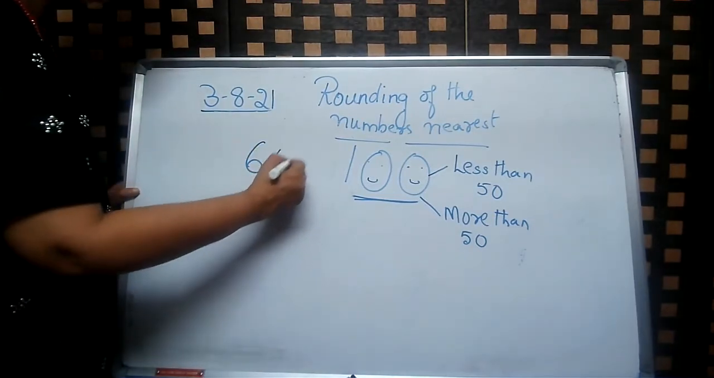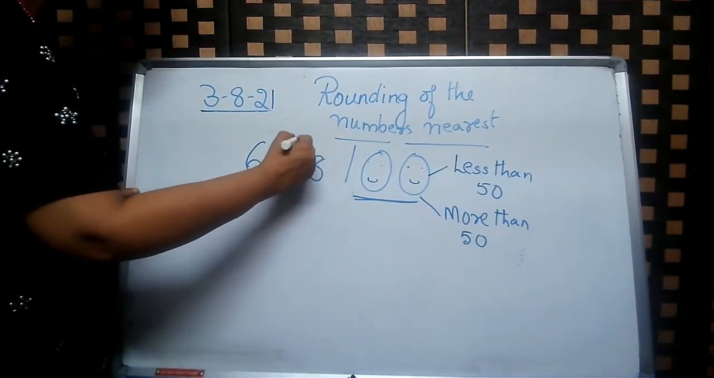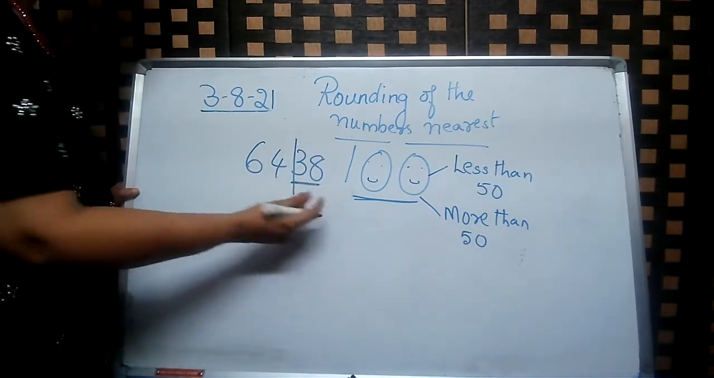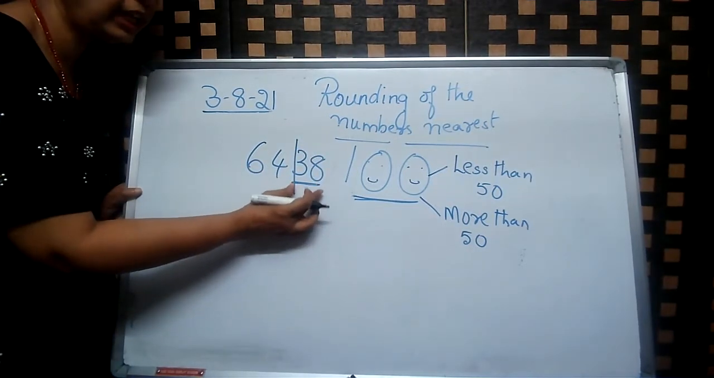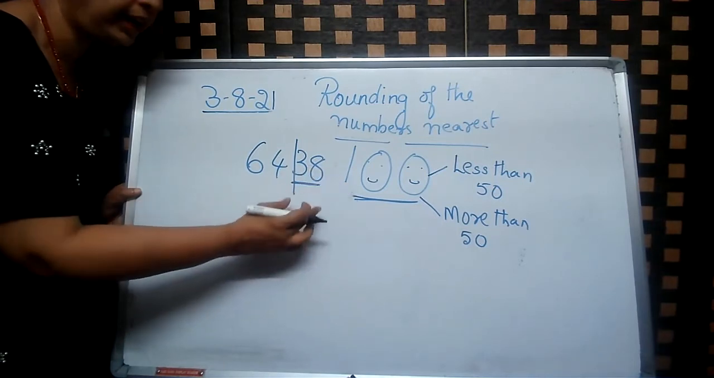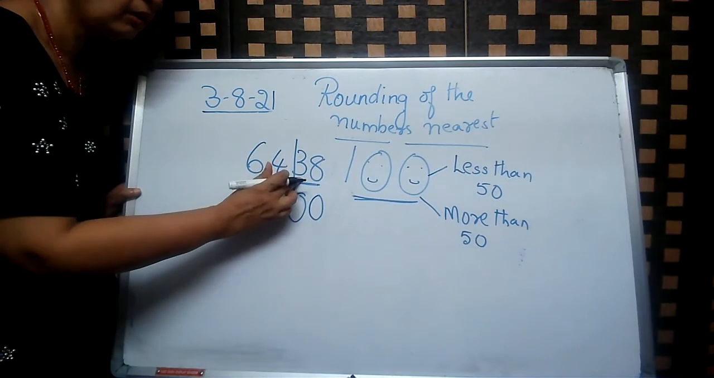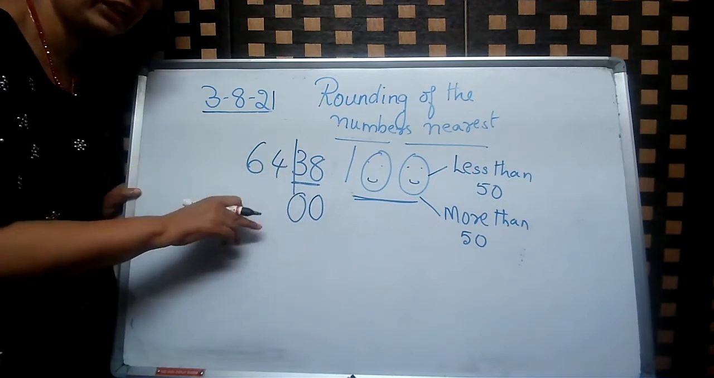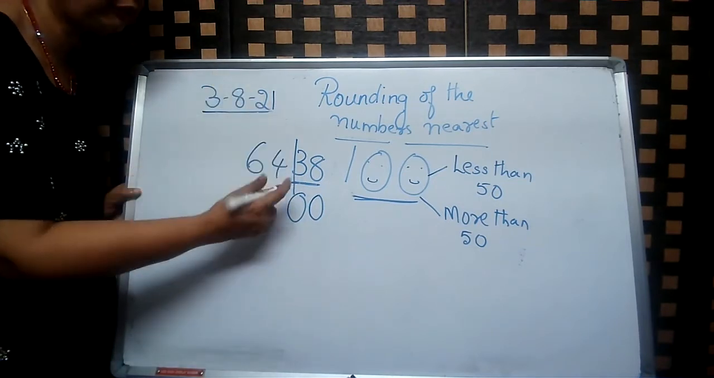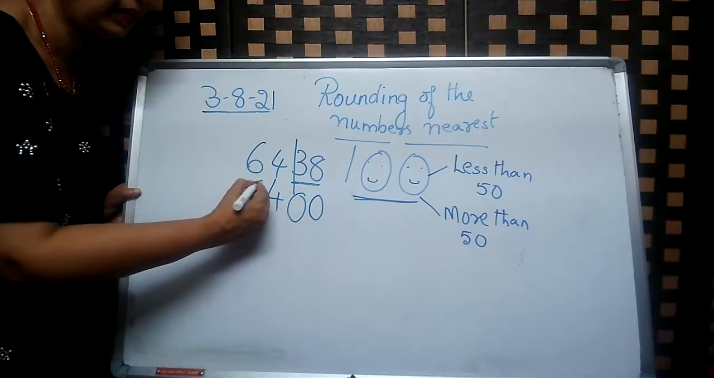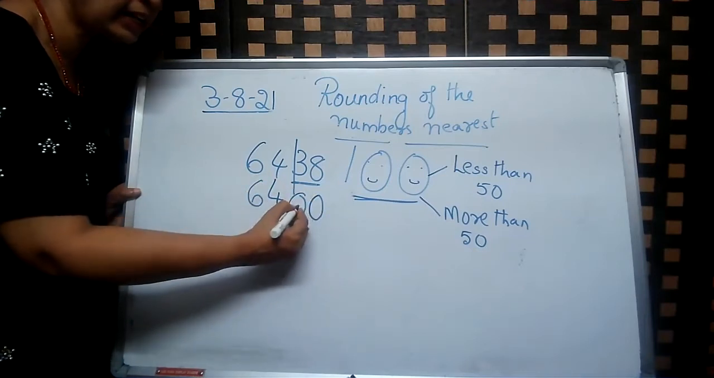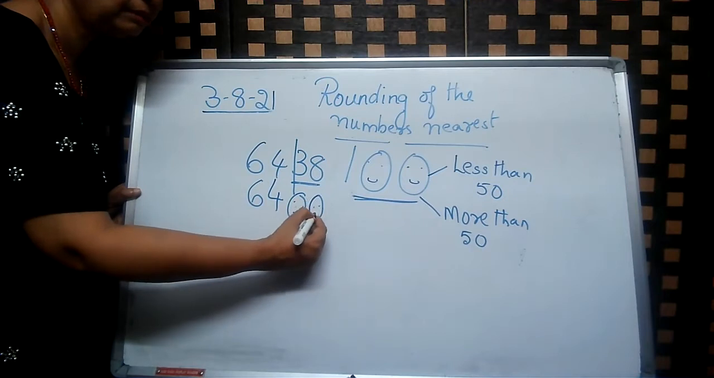Okay, one more. 6,438. 38, because we are going to see if it is to be rounded to 100. Two zeros. Now, 38: less than 50 or more than 50? Less than 50. So everything will remain the same. Because it is hundreds place, we have two zeros.